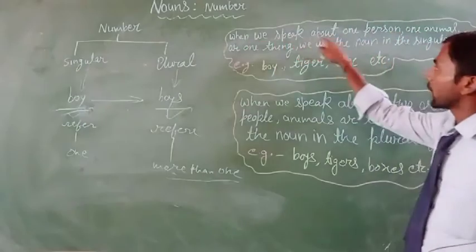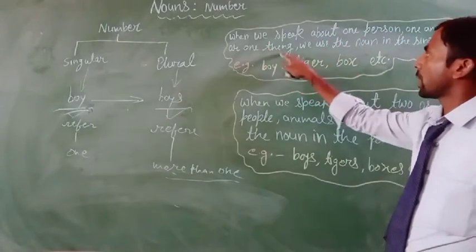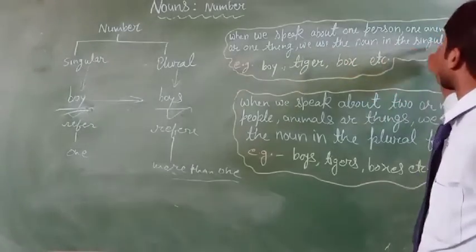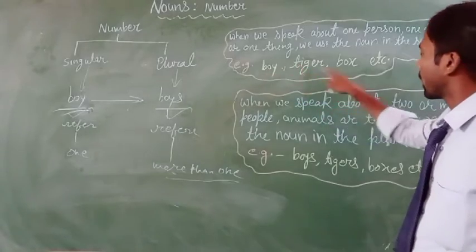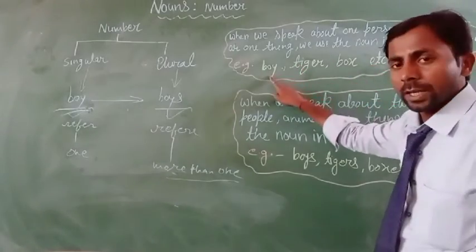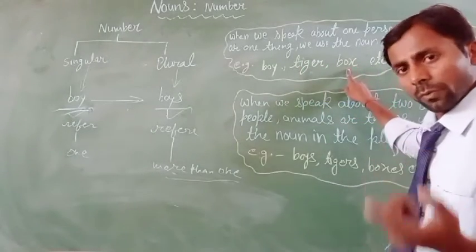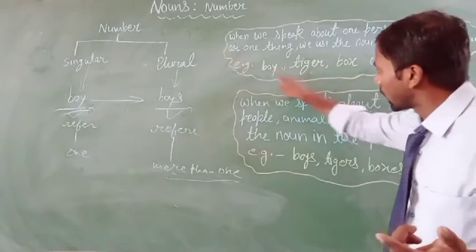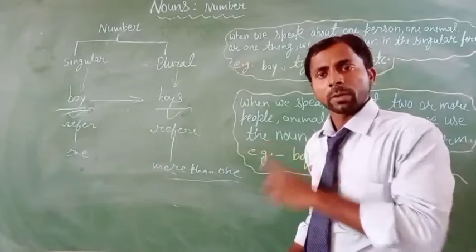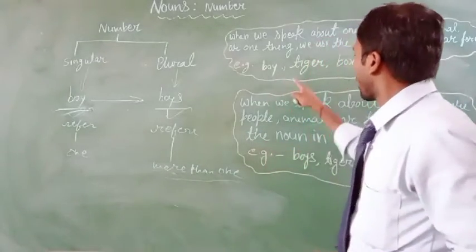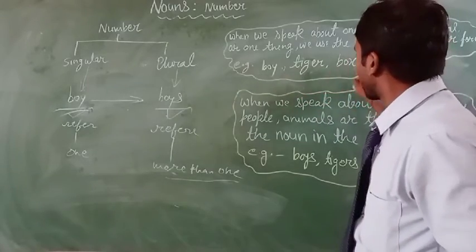When we speak about one person, one animal or one thing, we use the noun in the singular form. Clear? For example, boy, tiger, box, etc. Boy is one person's name, tiger is one animal's name, box is one thing's name. These words refer to only one person, place, animal or thing. So we can say that this is the singular number.